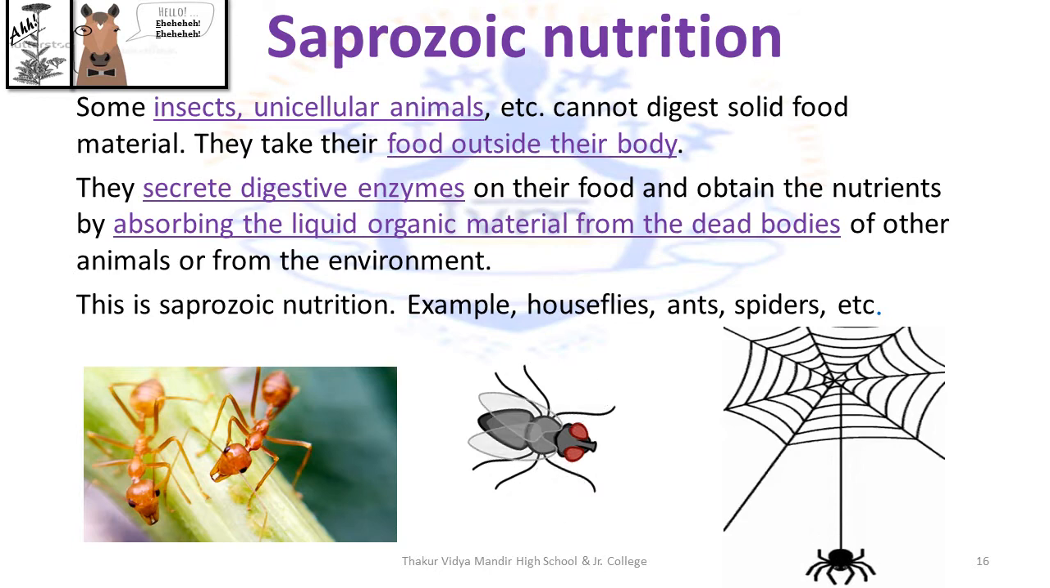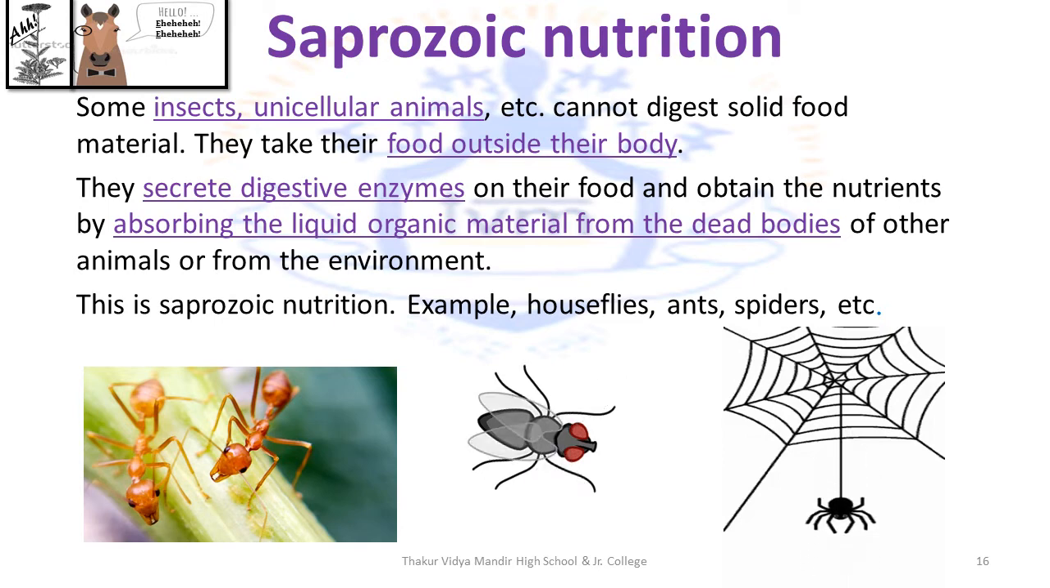Saprozoic nutrition. Sap, as seen in plants, remember sap is sad. So sad is usually or commonly seen during death. So it's something related to death. So sap, remember sad because of something dead.